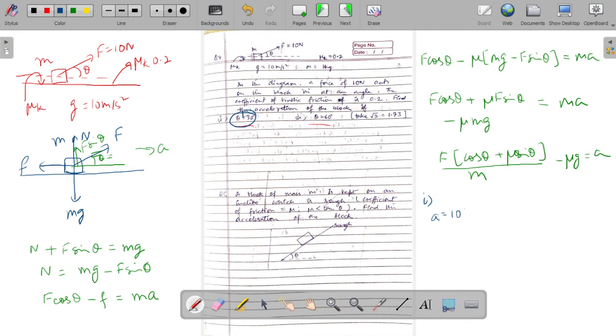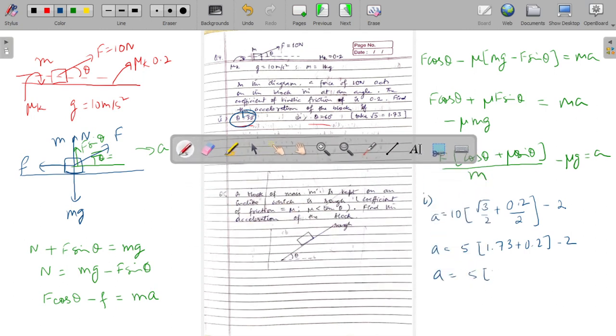So 10 Newton force, mass of the block is some 1 kg, cos 30 degree, that is square root 3 by 2, plus mu, that is 0.2, sine 30 degree, that is half, minus mu into g, where mu is 0.2 and g is 10. So this would come out to be some 2 value. So acceleration would come out to be some 5 into square root 3, which is 1.73 into 0.2 minus 2.